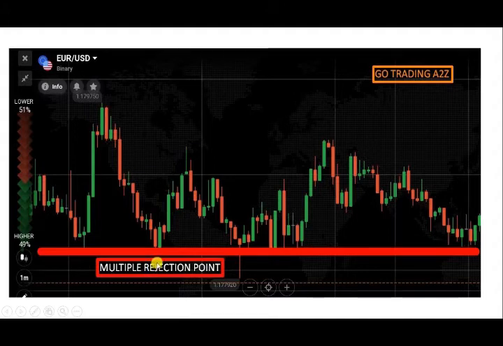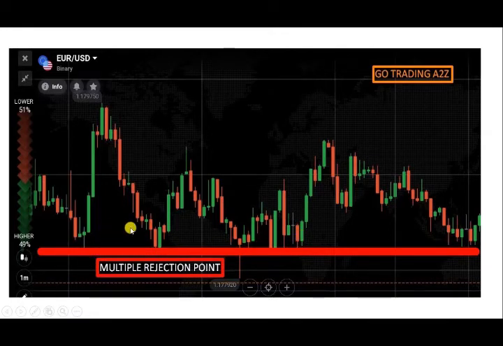This is also a multiple rejection point. See here, the market comes down, reacts to this support level and goes up, and comes down again, reacts and goes up, again comes down, again goes up, comes down, goes up, comes down, goes up, and after some time comes down and goes up. This level is a strong working level because it has multiple rejection points.